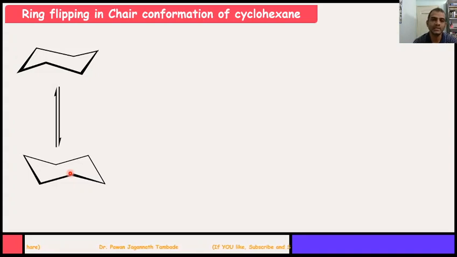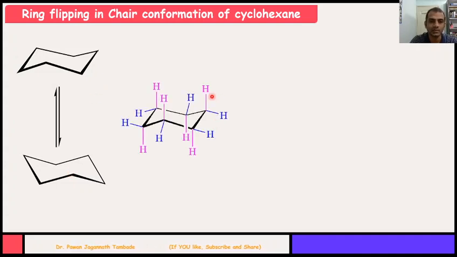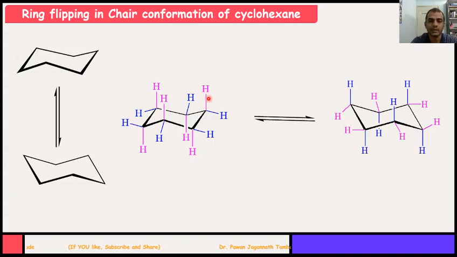If it is simply cyclohexane, then you can find out what happens. Say for example, this is the structure of the cyclohexane molecule, where the carbon-hydrogen bonds which are on axial positions are shown by pink color, and the carbon-hydrogen bonds which are on equatorial positions are shown by blue color. So when in such a molecule ring flipping occurs, then all the bonds which are present at axial position will move to equatorial position, and all the bonds which are originally at equatorial position will go to axial position. So you can find a difference over here.